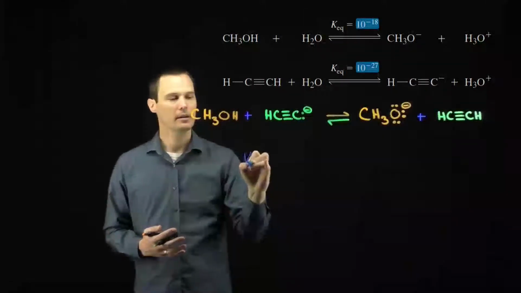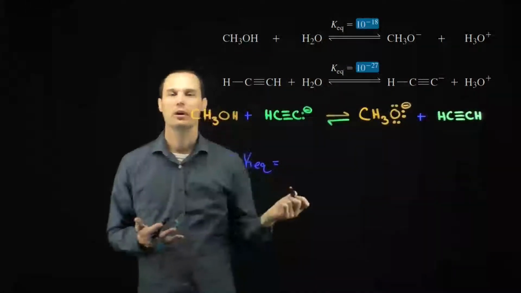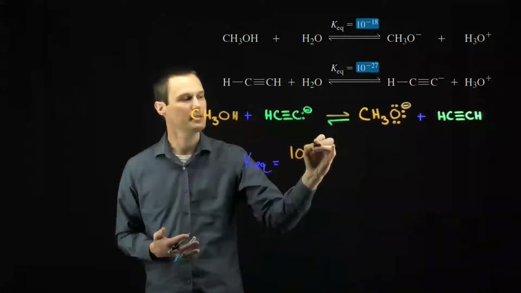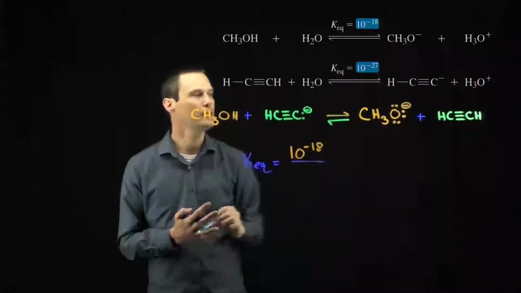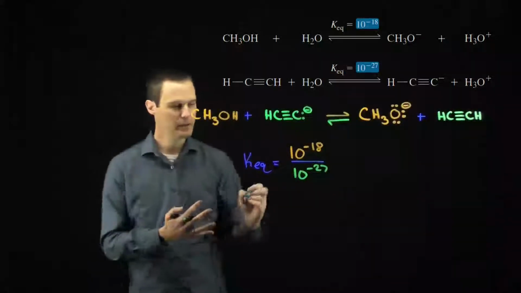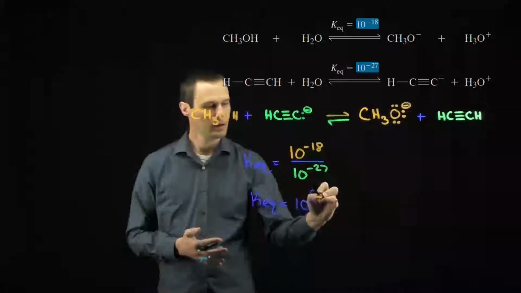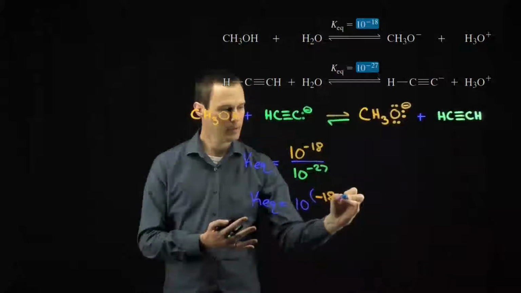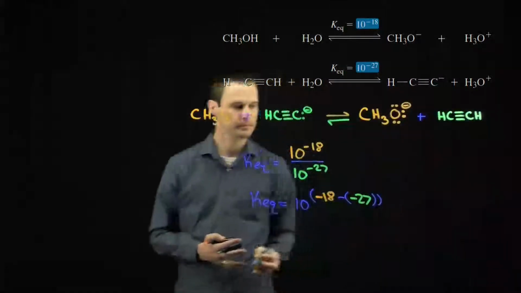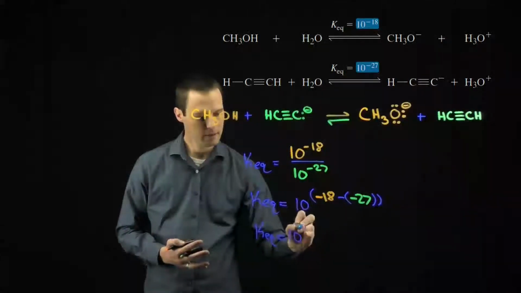The KEQ value can be calculated by taking the two individual KEQ values. So our formula will be the KEQ value will equal the KEQ of the methanol reaction, 10 to the minus 18, divided by the KEQ value of the acetylene reaction, 10 to the minus 27. Working this out then, the KEQ is equal to 10 to the negative 18 minus negative 27. Or when we work this out, the actual KEQ value is 10 to the 9th.